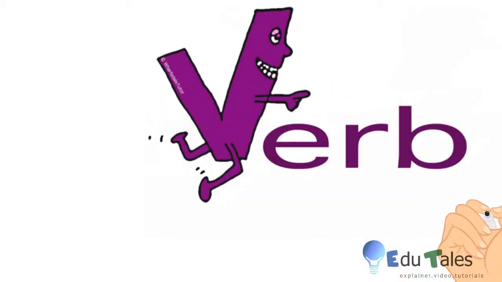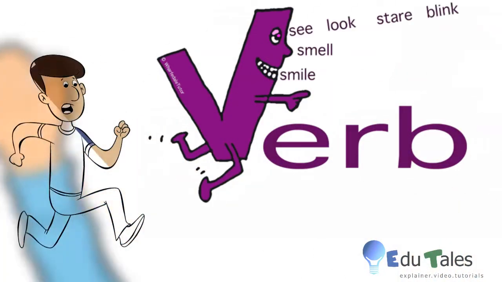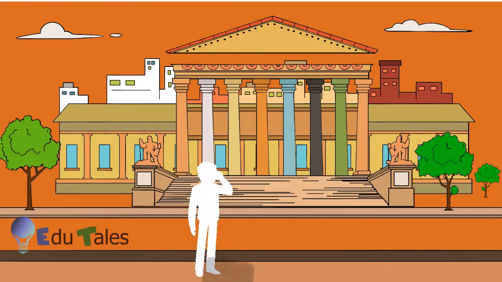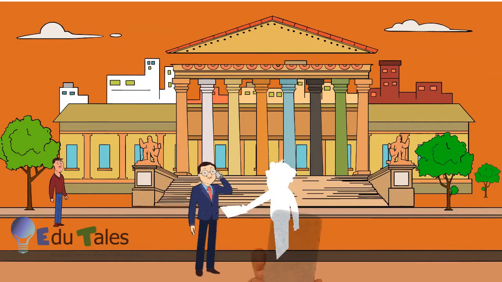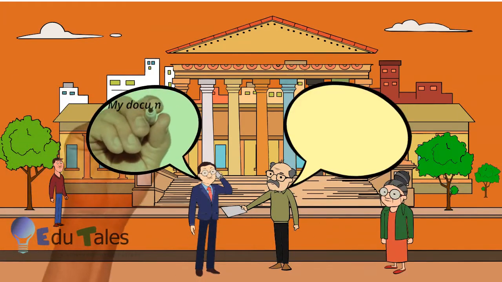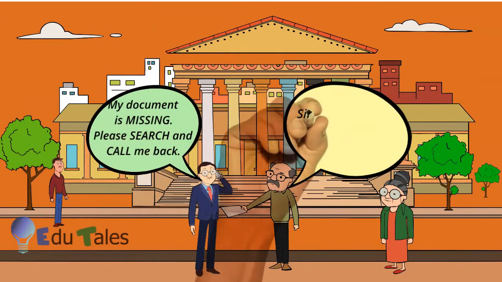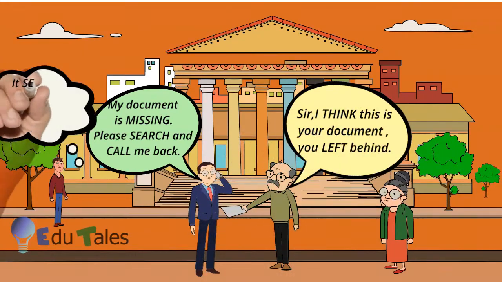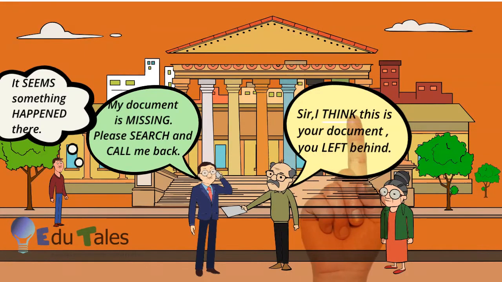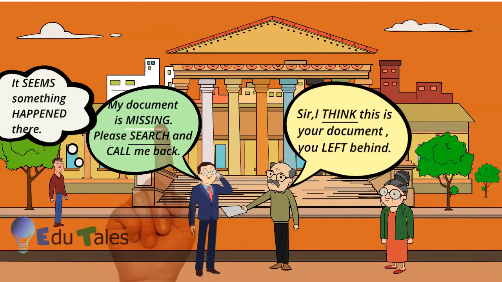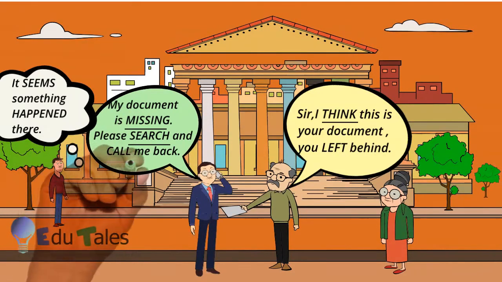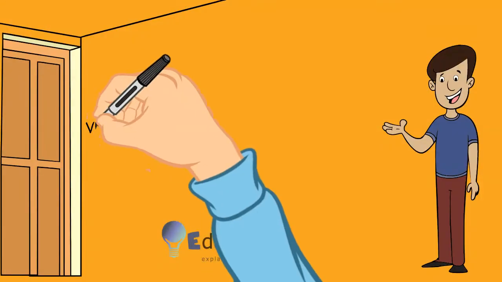Our fourth part of speech is verb, that is, action words. Whenever we are communicating with someone, we are using verbs to complete our sentence. To understand verb more clearly, observe the dialogues in the following scene very carefully. So, all the words like think, search, missing, call, seems, happened, left are verbs.